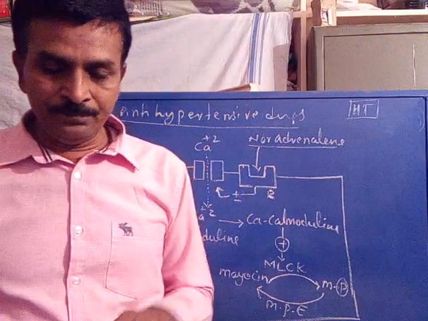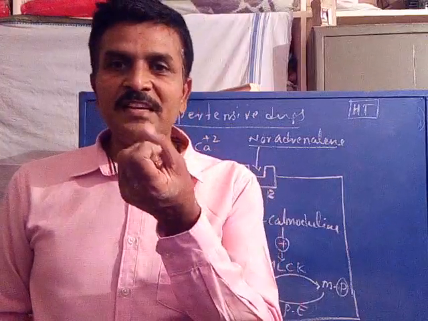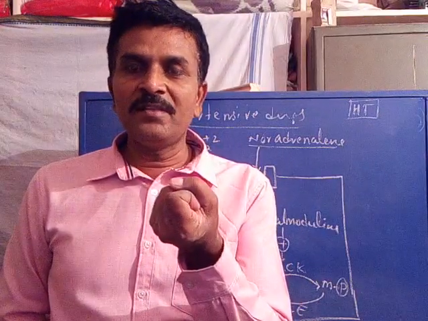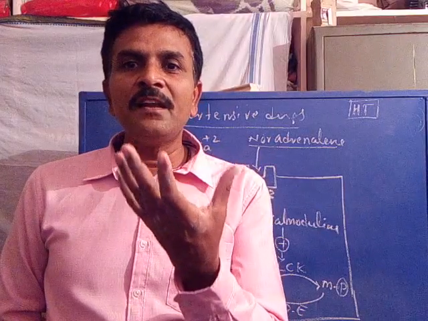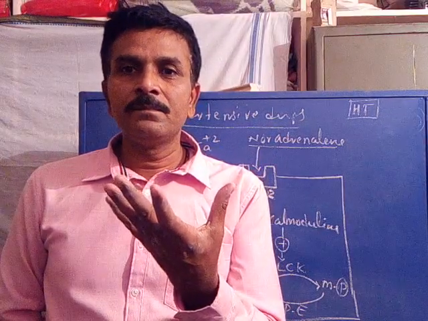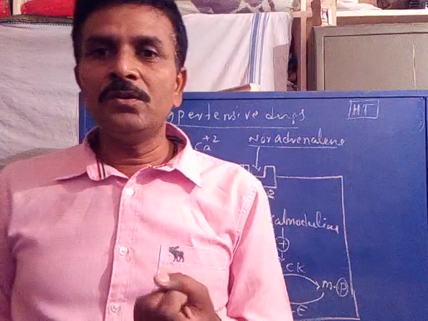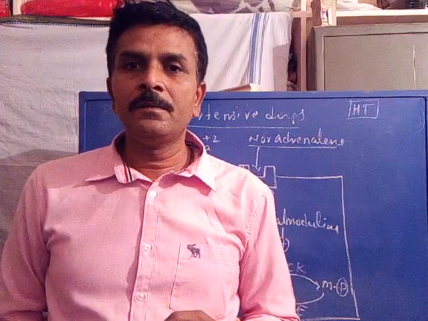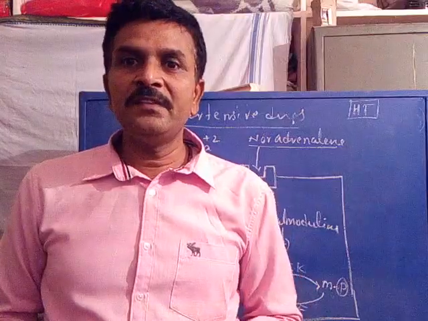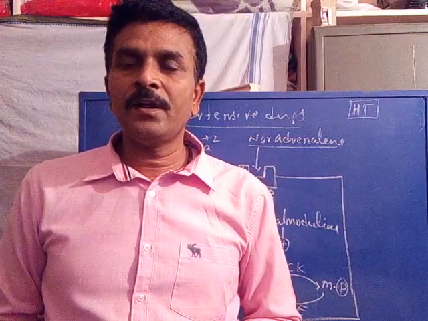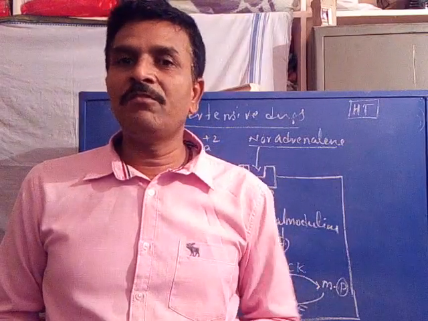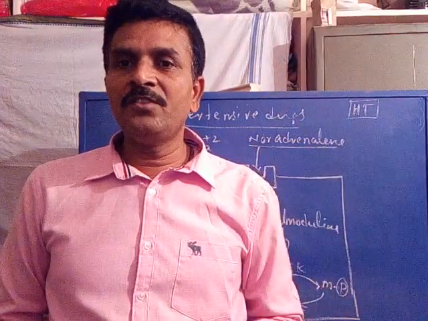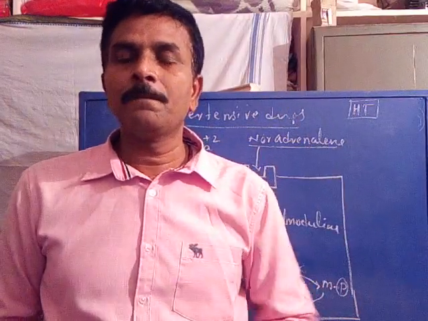That means the constriction of the blood vessel as well as the dilation of the blood vessel in a 1:1 ratio is very, very important for proper irrigation of blood from the heart to the various organ systems in the body.